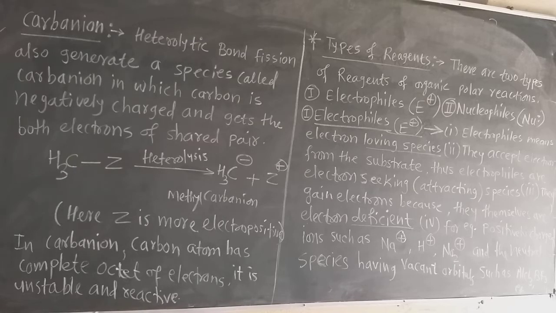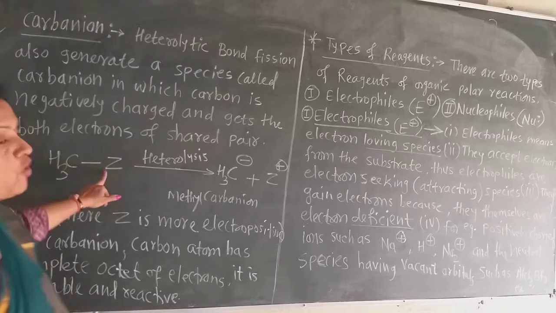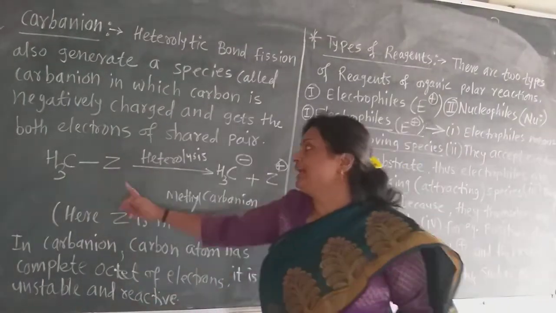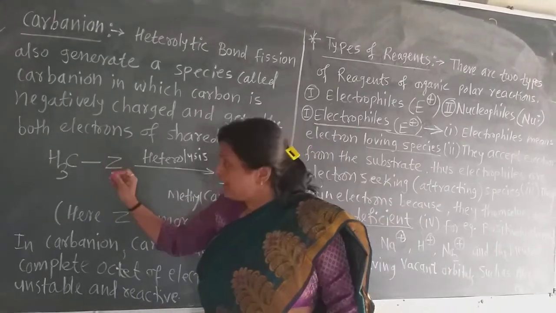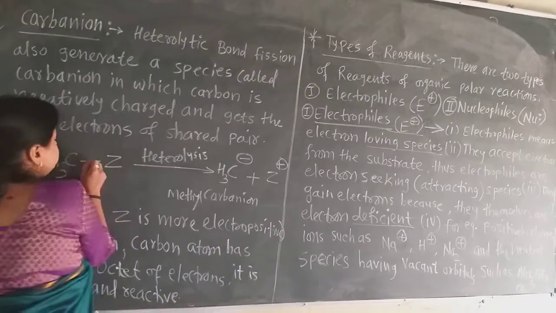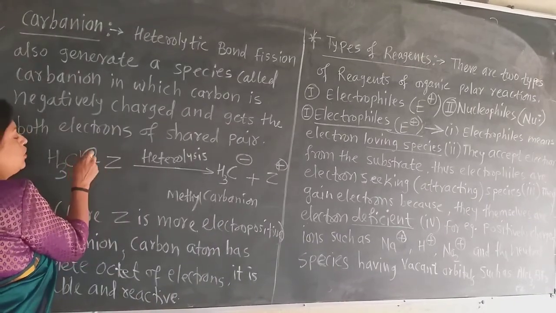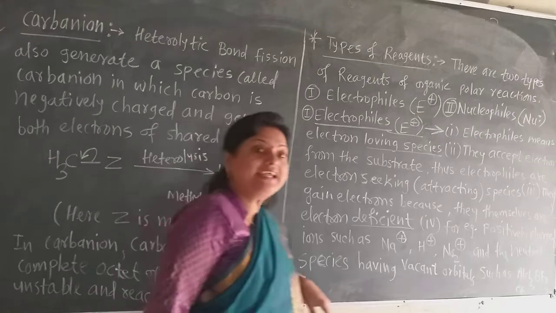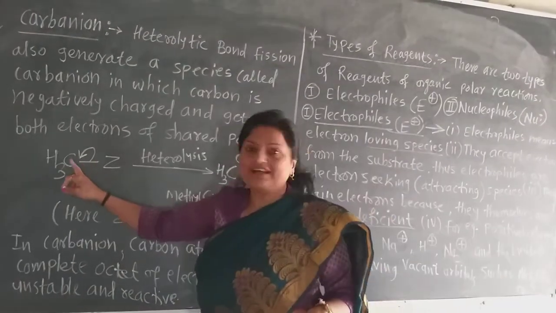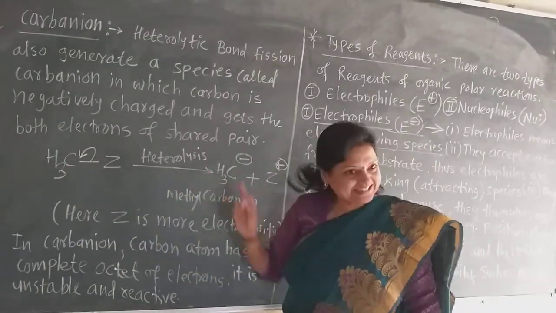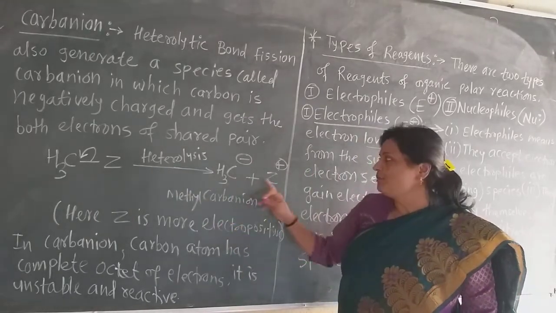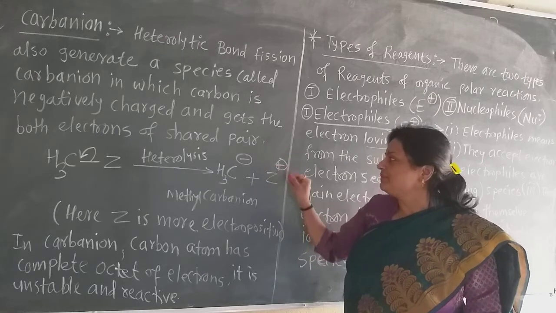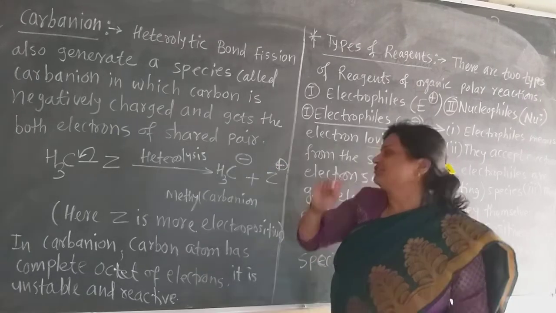For example, see here, suppose this Z is a more electropositive element than this carbon. So due to the heterolytic fission, what happened? The bonding electron pair goes to the carbon due to the heterolysis. So carbon acquires the negative charge and the electropositive atom acquires the positive charge.